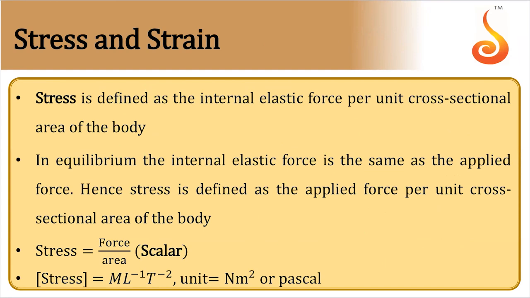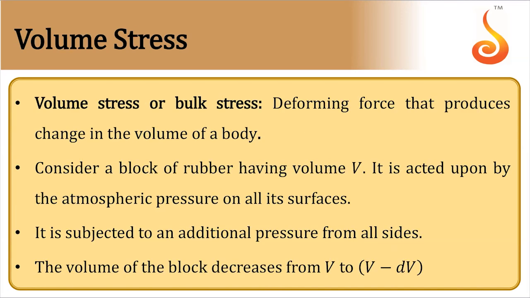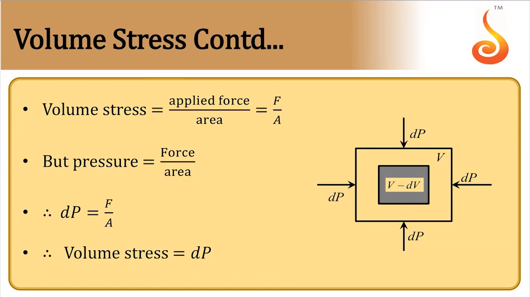Coming to stress and strain. Stress is the restoring force per unit area. It is measured in Newton per meter square or Pascal. Types of stress: longitudinal or tensile stress is the applied force per unit area. Then volume stress or bulk stress is the deforming force that produces a change in volume of the body. That force per unit area is called volume stress. Force applied per unit area gives pressure, so volume stress is nothing but pressure.